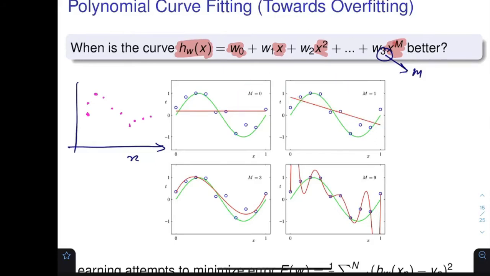Because how can I define how good this line is? Betterness can be defined by drawing this particular line and seeing the difference of each point from the line, and you find the summation of these terms. If you compare the summations, most probably here the value would be smaller. With m equal to 2 is a better representation. If m is equal to 3,